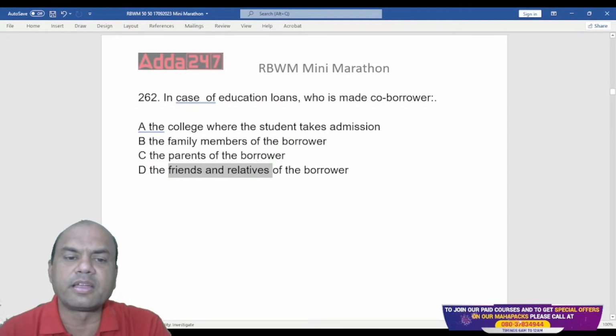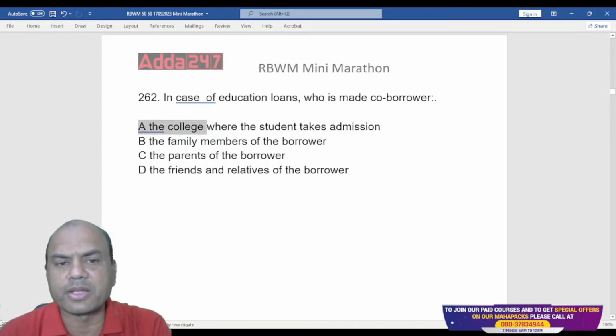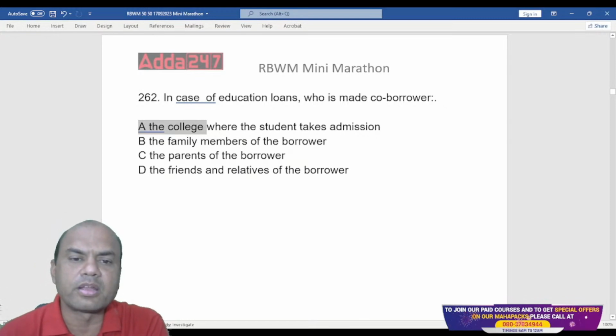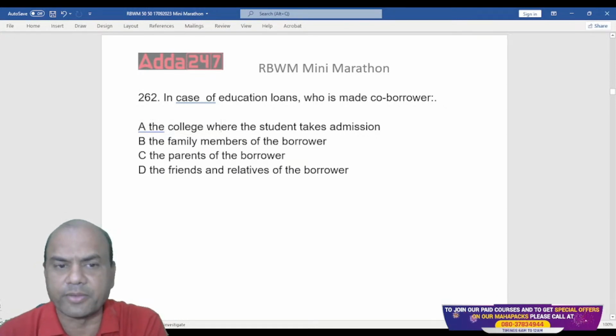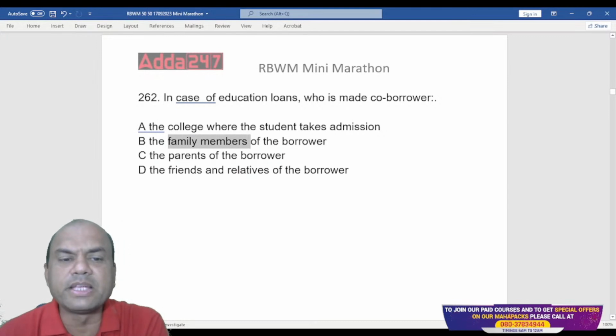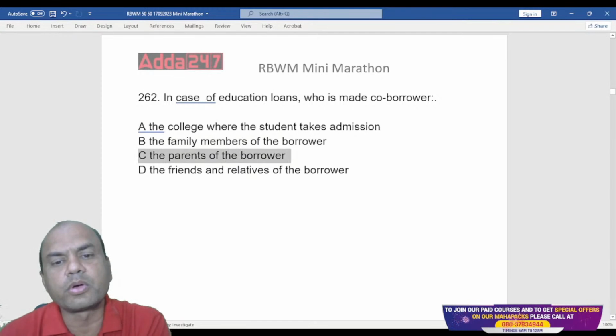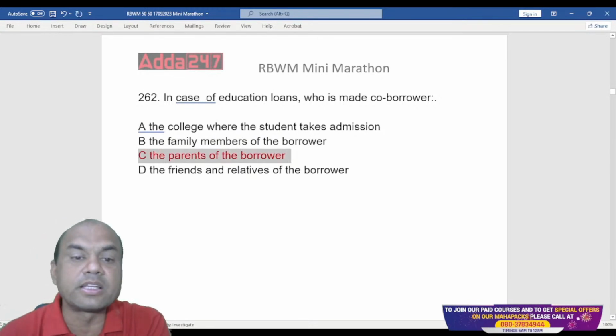So in terms of education loans, the college is out, because if the college goes on becoming co-borrower, it will go bankrupt. Family members, yes. Close family members means here we are talking of parents. Parents will become the co-borrowers, because other family members won't.